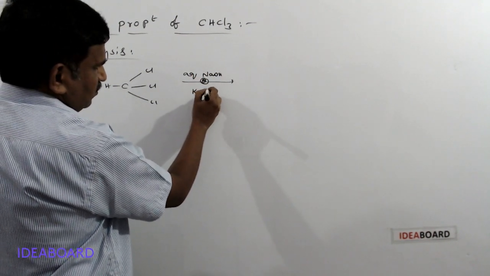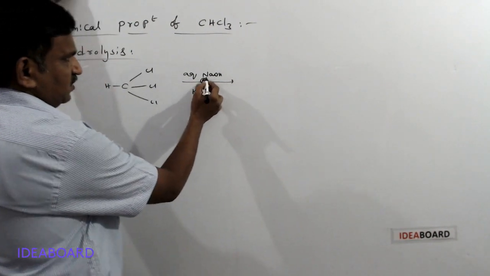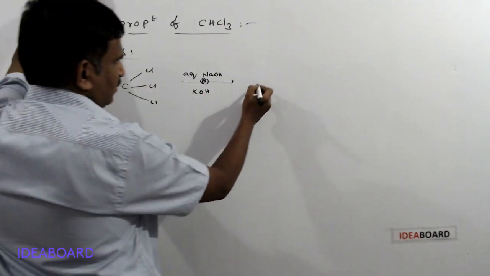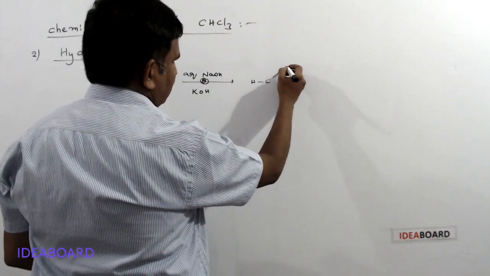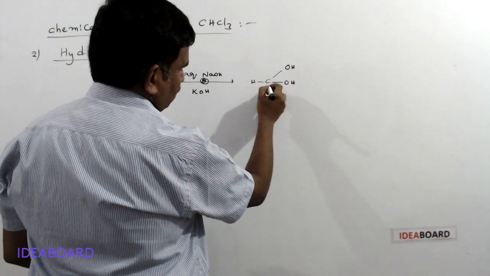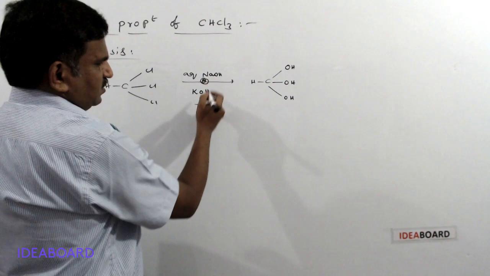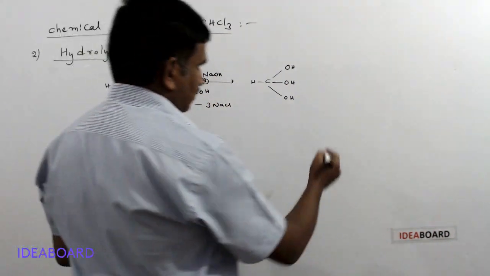Then 3 NaOH or 3 KOH will react with the chloroform. First it forms CH, where the Cl is replaced with the first OH group, the second OH group and the third OH group, and 3 NaCl or 3 KCl is formed, minus 3 NaCl or 3 KCl.